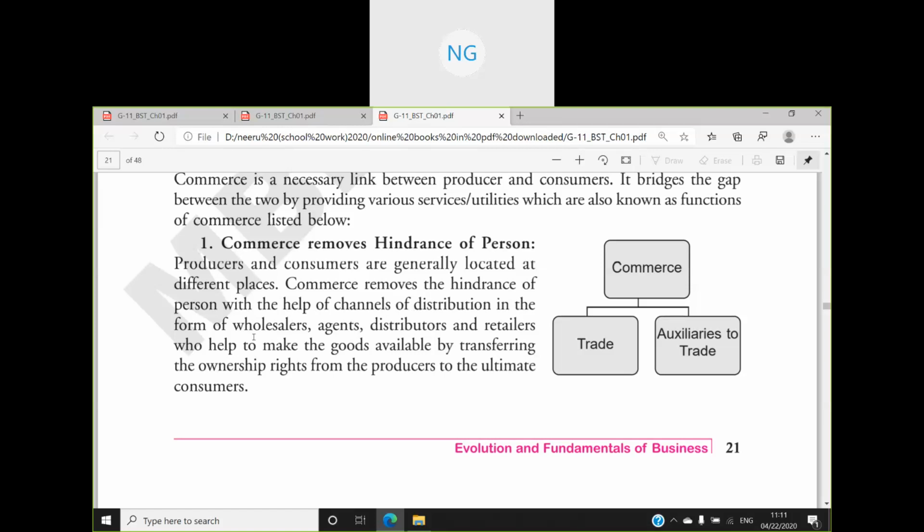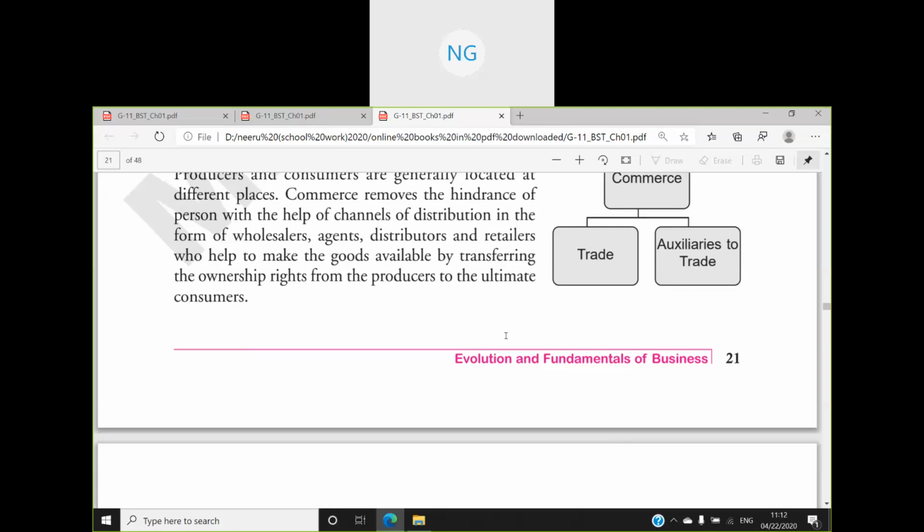Like, the manufacturer has made the product, the manufacturer will sell it to the wholesaler, like we have a wholesale market in Old Delhi, in Delhi. Then those wholesalers will be selling it to the agents, who will be selling it to the distributors, and distributors will be selling it to the retailers. Otherwise, for simplicity, we will keep the chain simple: the producer has made the product and wants to sell it in bulk, in large quantity, so he will be selling it to the wholesaler, and the wholesaler will be selling it to the retailers, who will then be selling to us, the ultimate consumer, meaning the person to whom the goods are to be sold.